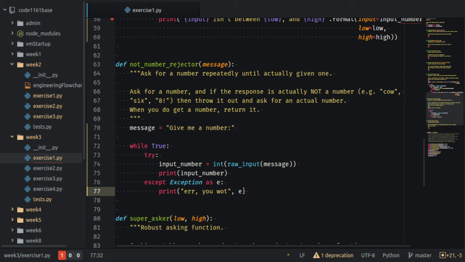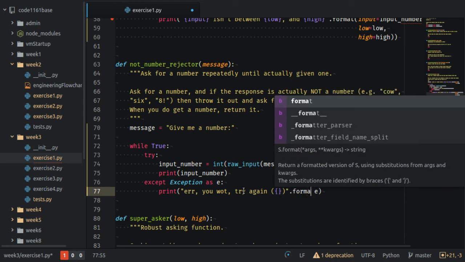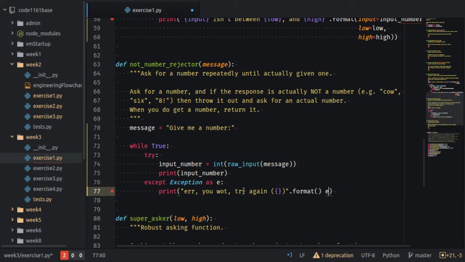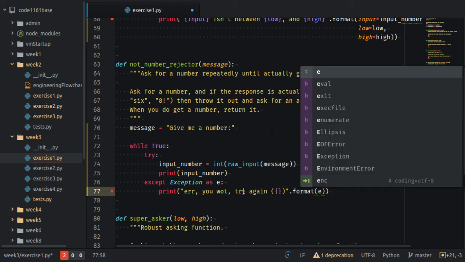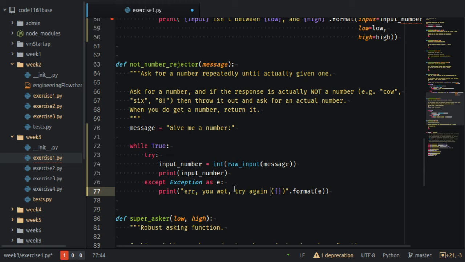Let's make the message a bit better. Try again, and then we can pop the error message into there. And it's always good to give good error messages.